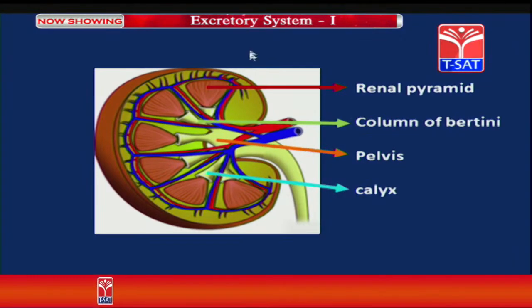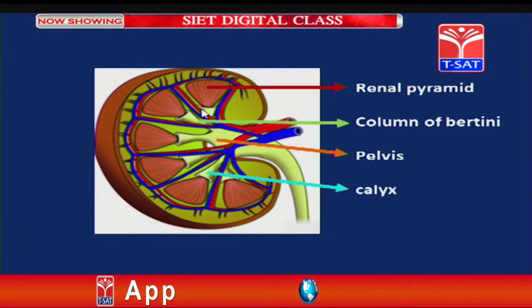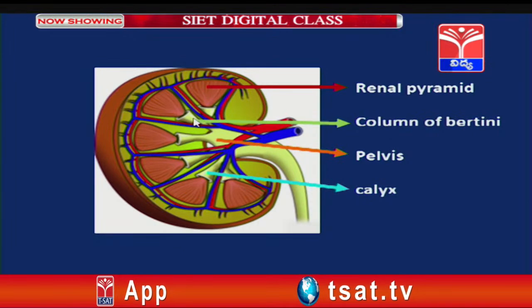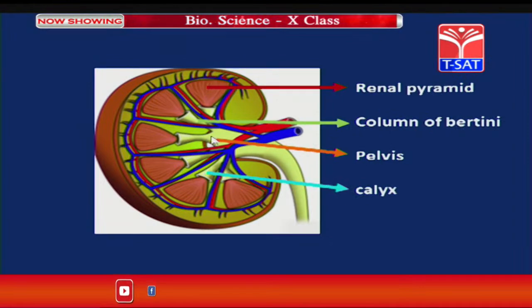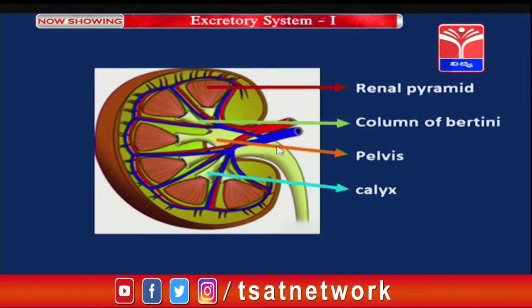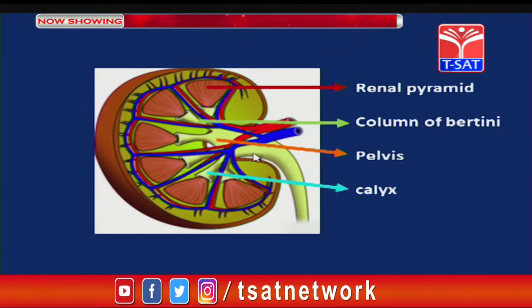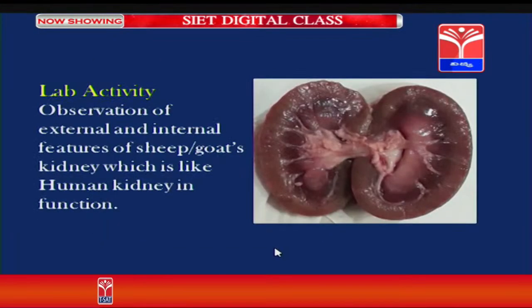So this is the renal pyramid, and this part is called as columns of Bertin. They are also called as renal columns. Minor calyces, major calyces, and this is called as pelvis, which comes out as ureter through the hilum.